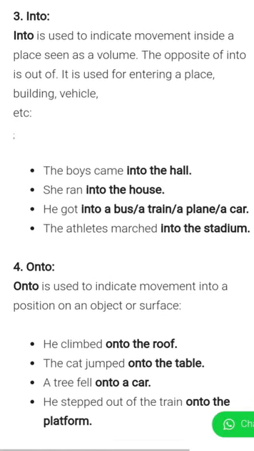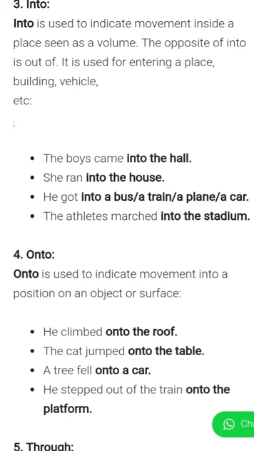The next preposition is into. Into is used to indicate movement inside a place seen as a volume. The opposite of into is out of. It is used for entering a place, building or vehicle. So when we are coming from outside into the class, then we will use into. Or if we are already in the class, then we will use in. So into means a movement which is going to be inside from outside.